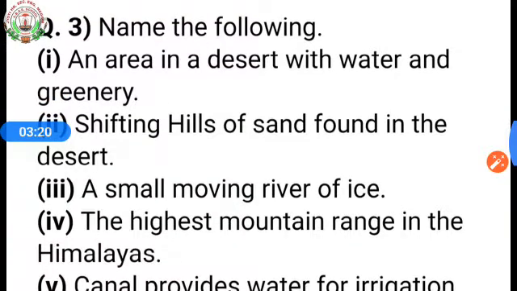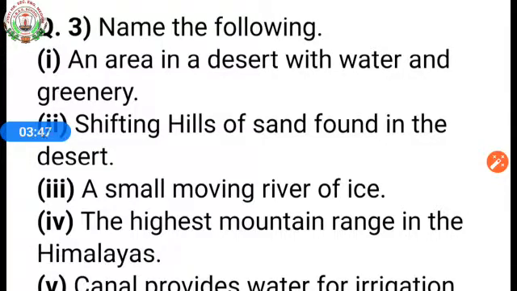Name the following. Here many definitions I explained to you during the class time. If you watch the videos carefully, you will get the answers to these questions. So let me read out the questions. Question number 1. An area in a desert with water and greenery.